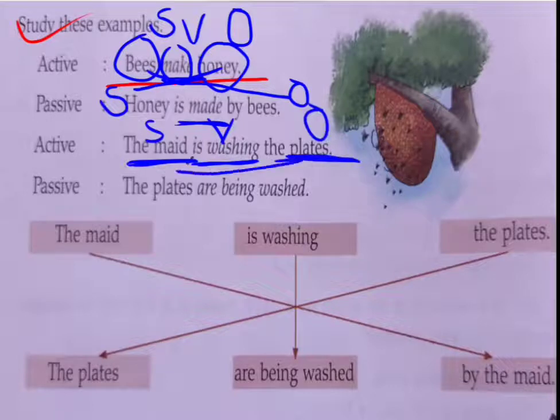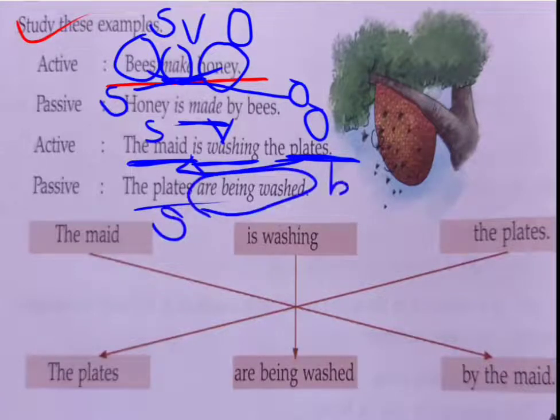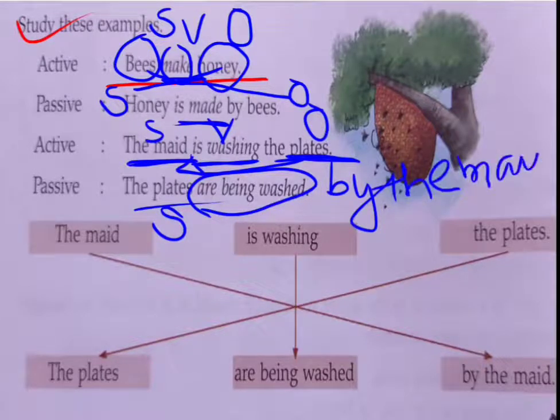Now plates, your object, will turn into subject. So the plates, more than one, are being washed by the maid. Now here the subject is not important, so if you do not write maid, then also it's correct. By the maid, the plates are being washed. You can complete your sentence there also: the plates are being washed by the maid.